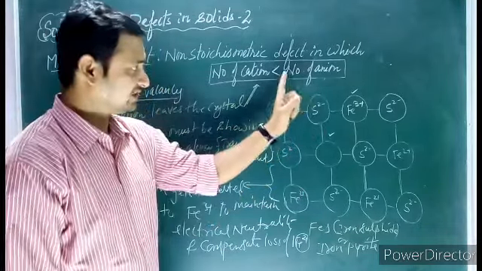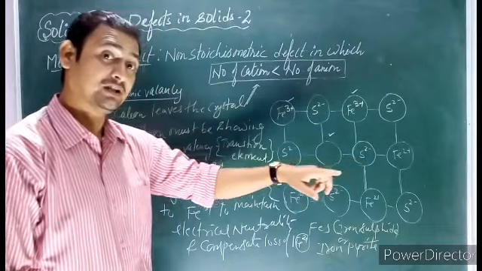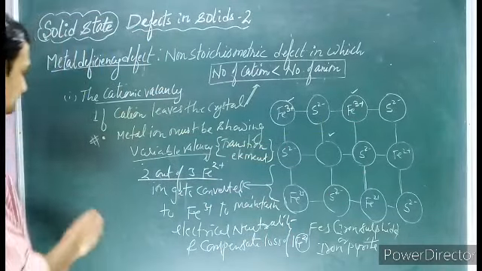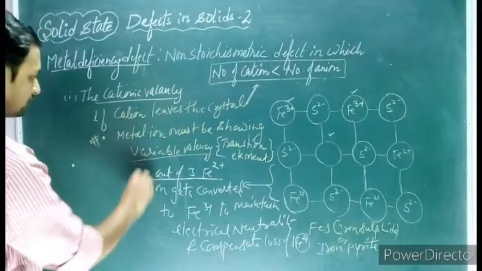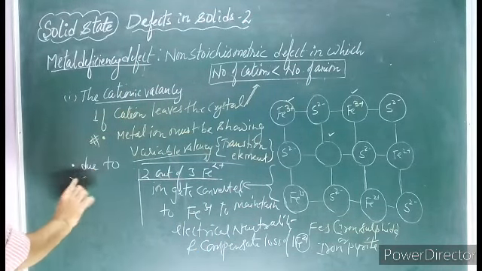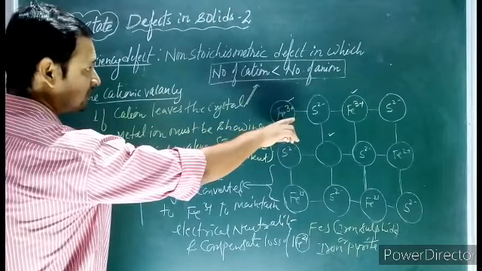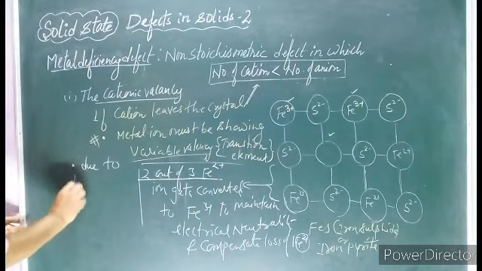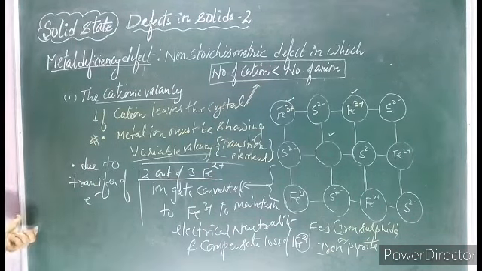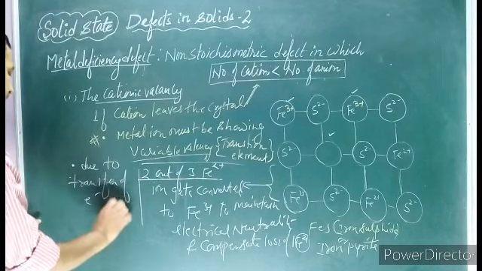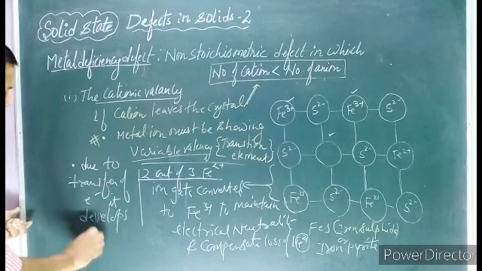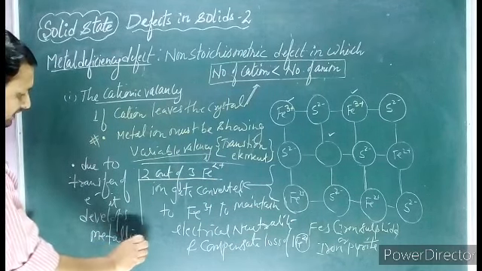From +2 to +3 charge. How is it possible? Why? It loses one electron. Now what happens? Due to transfer of electron, which we have discussed, +2 to +3, due to transfer of electron, it develops metallic luster.